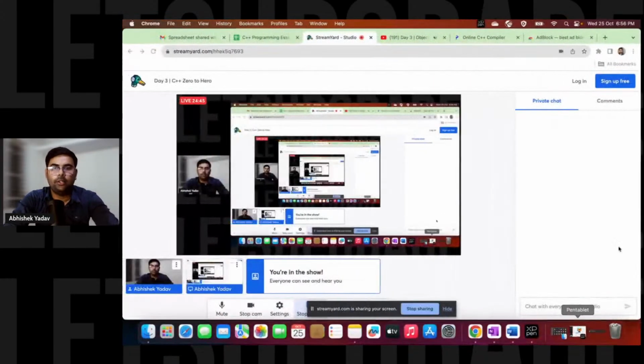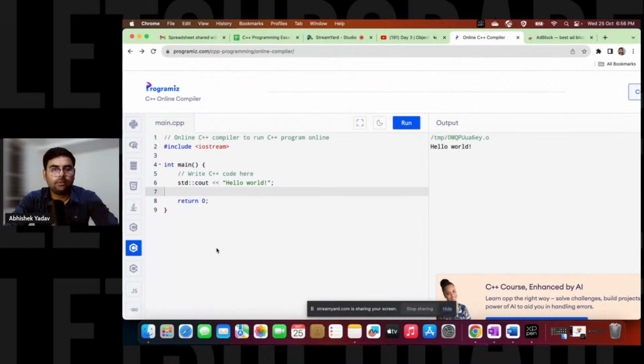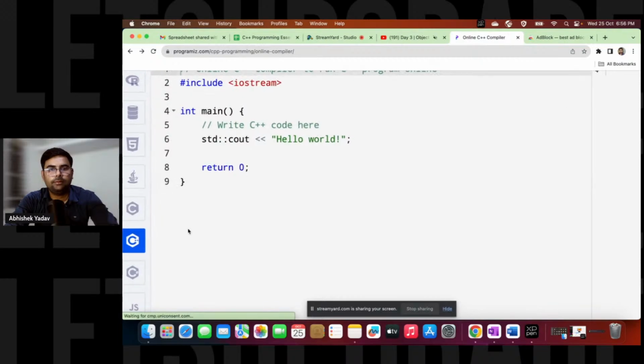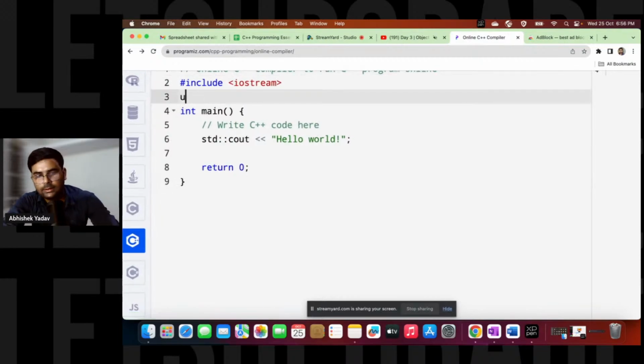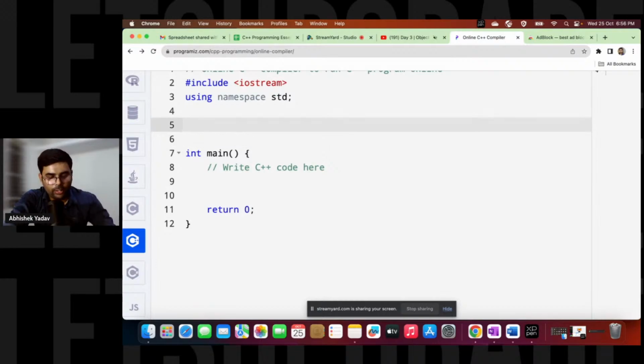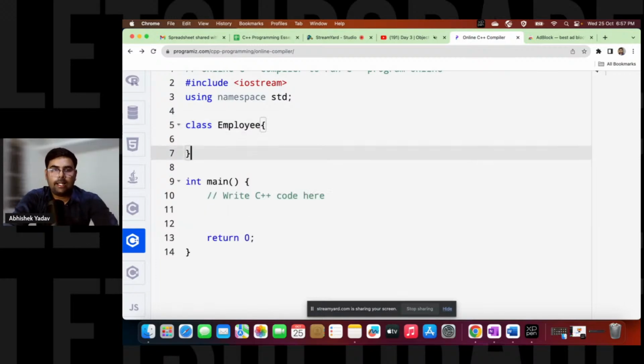So here, let me write the code also. Here I will use using namespace std. So let us define some class here. Basically, we are creating this employee management system, and for the employee management system, we want to define the blueprint of the employee. So class Employee, like this. And after the closing curly bracket, you have to write a semicolon also.